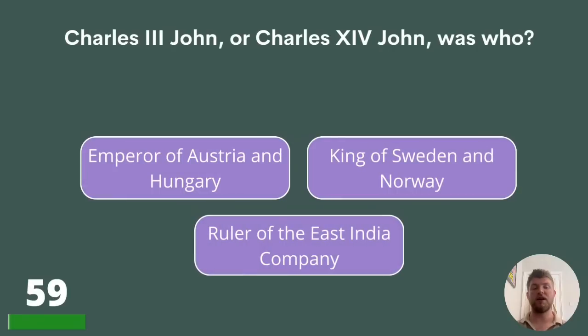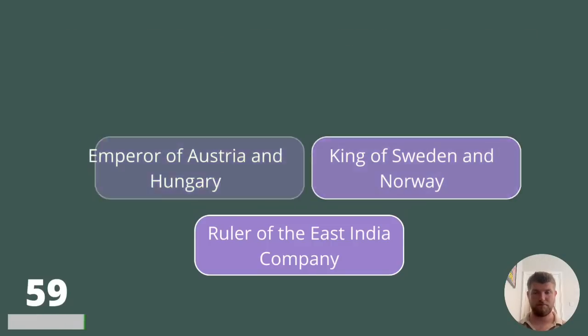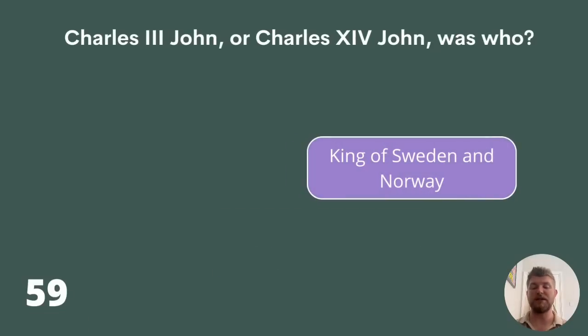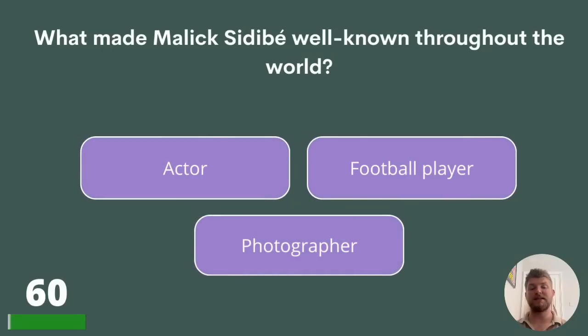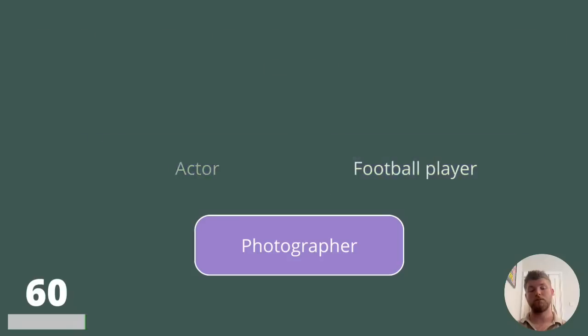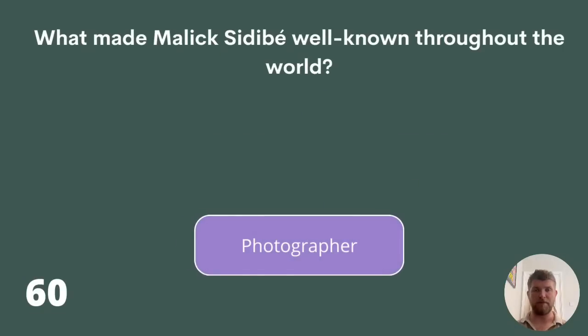59. Charles III John, or Charles XIV John, was who? Emperor of Austria and Hungary, King of Sweden and Norway, or ruler of the East India Company? The answer is the King of Sweden and Norway. 60. What made Malick Sidibé well known throughout the world? Actor, football player, or photographer? And the correct answer is photographer.